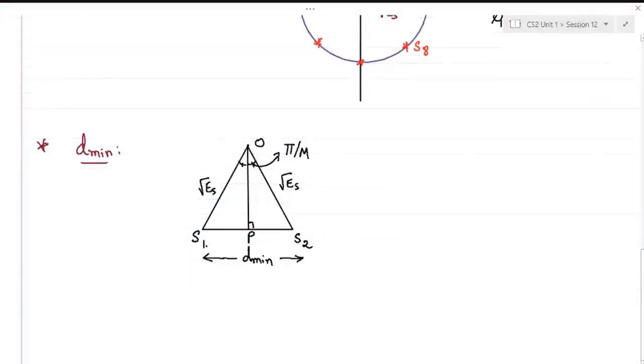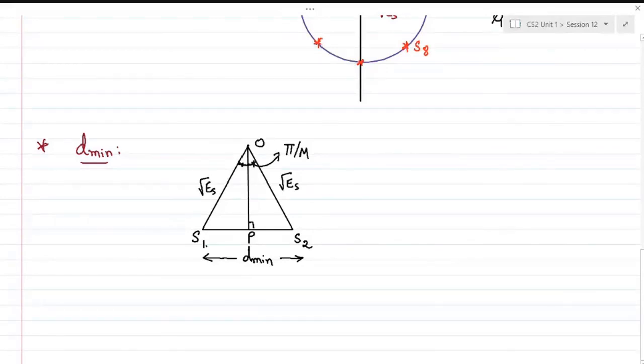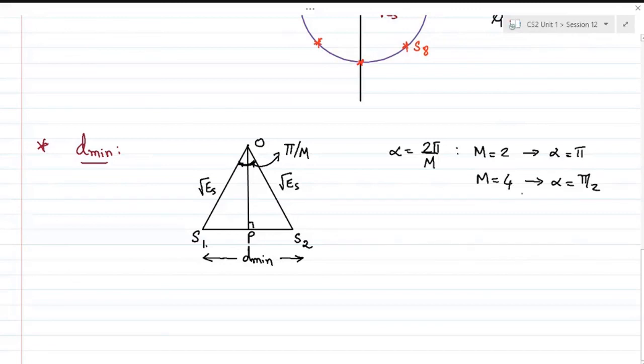The total angle, as I was trying to tell, is 2 pi by M. For M equal to 2, the BPSK case, the angle separation, if I call it alpha, was 180 degrees, and for M equal to 4 in case of QPSK, it was 90 degrees, and so on.